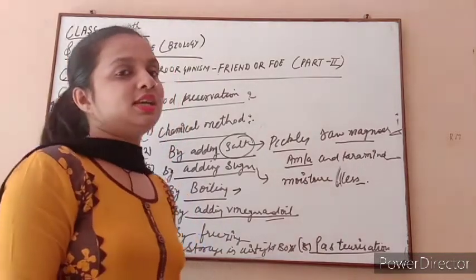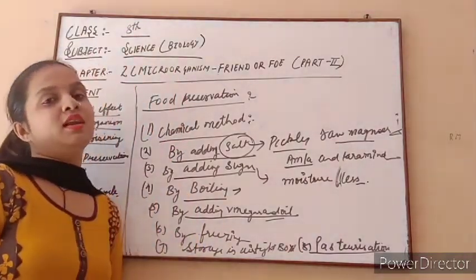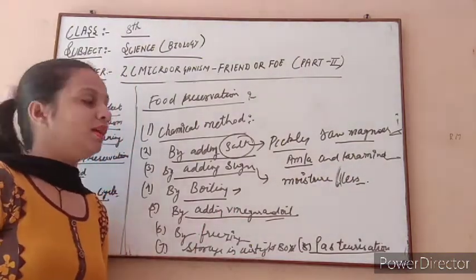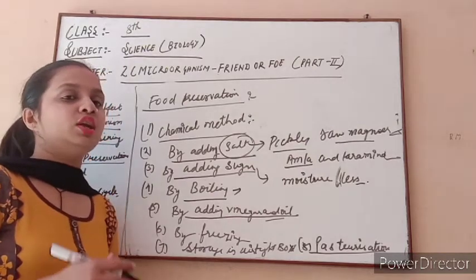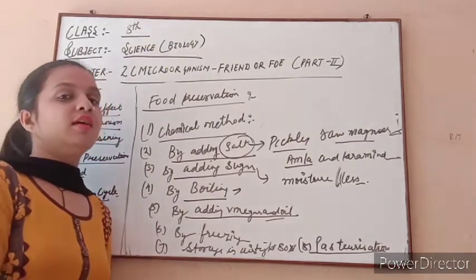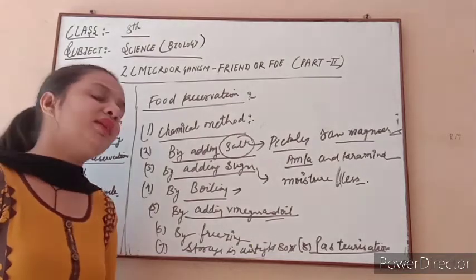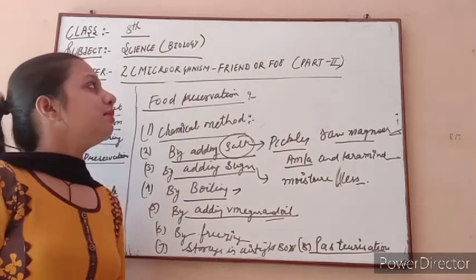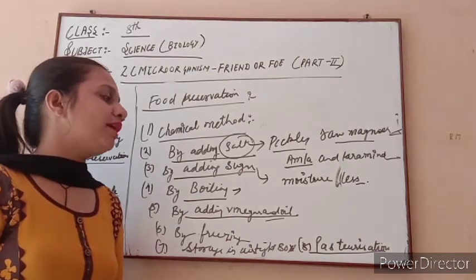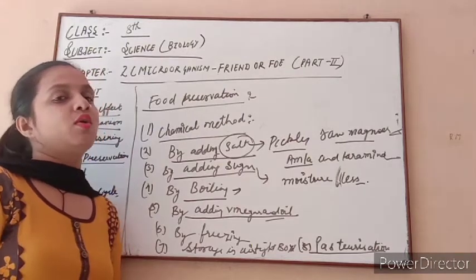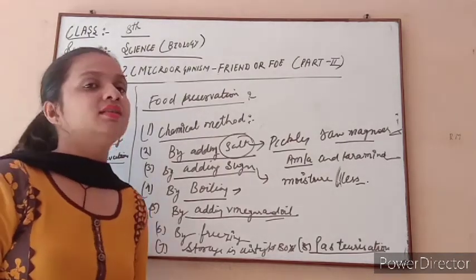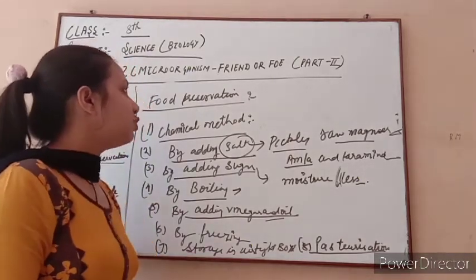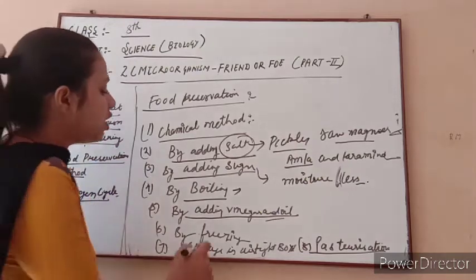And you all see that when we take any pickle from the market, it always has vinegar added. And the oil also plays a very important role. If we see any pickle, it contains a high amount of oil. What is the role of oil and vinegar in food preservation? Oil and vinegar help preserve pickle for a long time. If we want to preserve our pickle for a long time, then vinegar and oil should be added. So by adding vinegar and oil, we preserve our food from the action of microorganisms. Now next one, freezing.